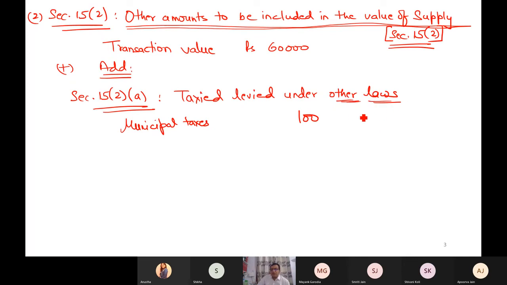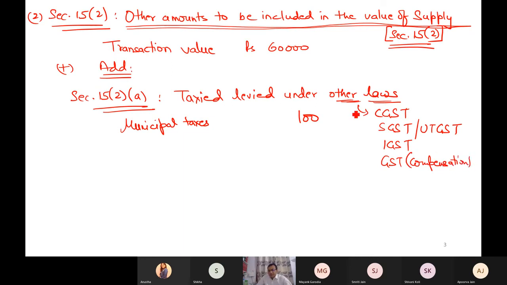What do you mean by other laws? The same laws are: Central tax, CGST, SGST, UTGST, IGST Act, and the GST Compensation Act. So other than these taxes, all other taxes must be added in the value of supply. This is one thing.